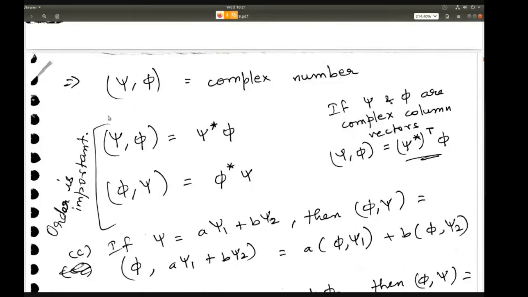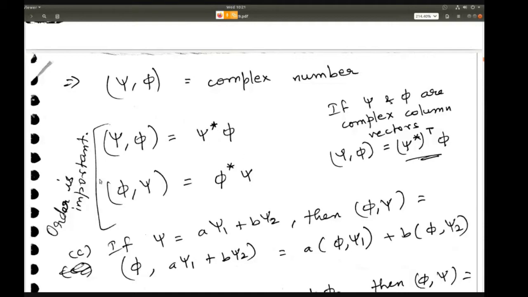In the scalar product psi comma phi, the order is important. Here I've written what it means. Sometimes this is also written as psi star phi itself, not specifying the transpose, because you assume you have to take the dot product anyway.